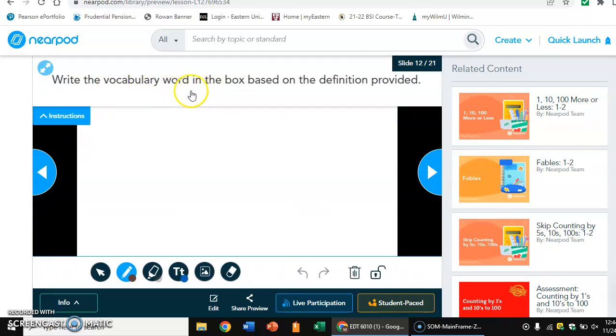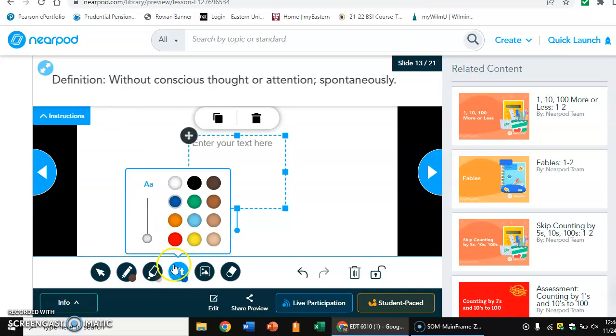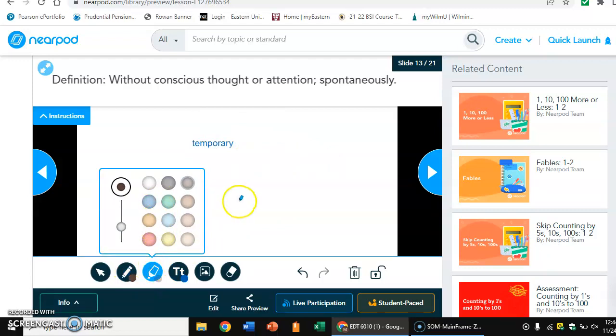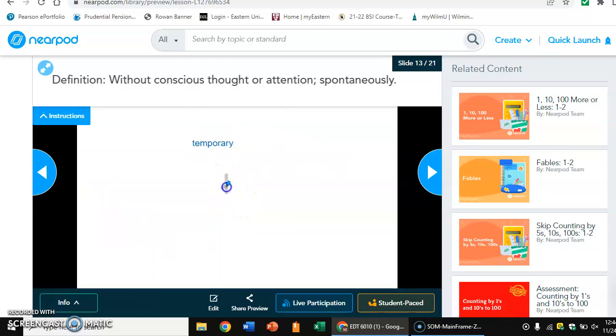So now you're going to write the vocabulary word in the box based on the definition provided. So without conscience, thought, or attention spontaneously, you're going to write, okay, you can either use the drawing tool, or you can use the text. So say I thought it was temporary. I would write temporary, okay. But again, you can also use the drawing feature, and you could write temporary.